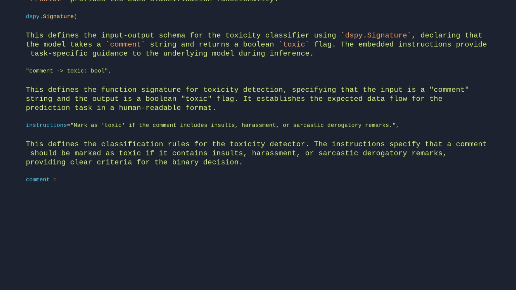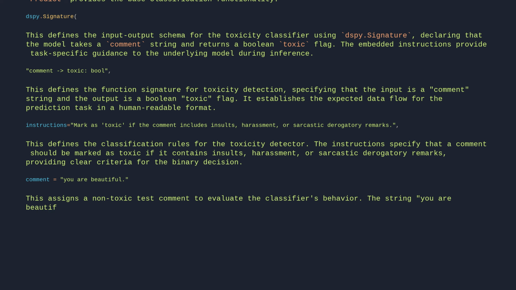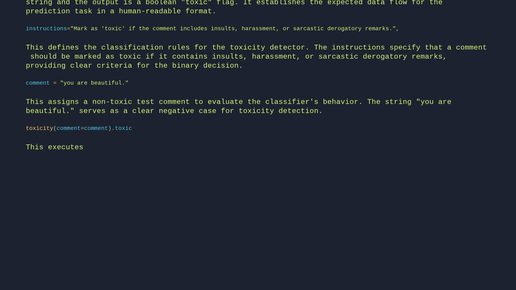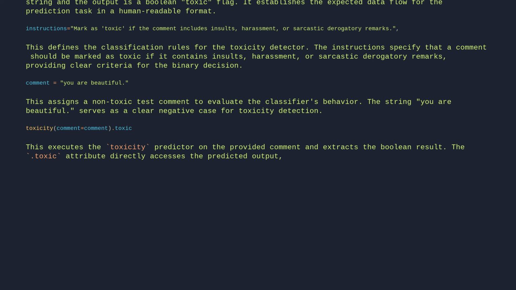Comment equals "You are beautiful." This assigns a non-toxic test comment to evaluate the classifier's behavior. The string, you are beautiful, serves as a clear negative case for toxicity detection. toxicity(comment=comment).toxic. This executes the toxicity predictor on the provided comment and extracts the Boolean result. The toxic attribute directly accesses the predicted output, returning whether the comment was classified as toxic.